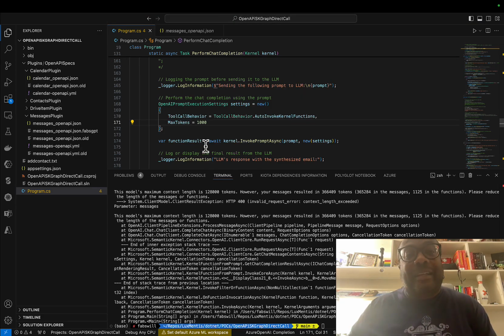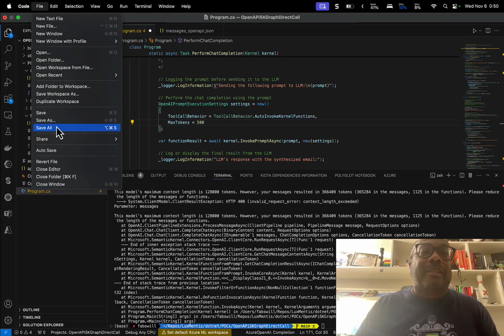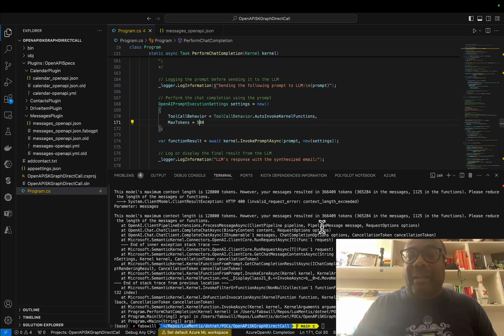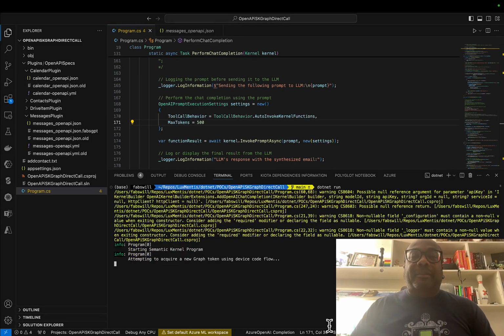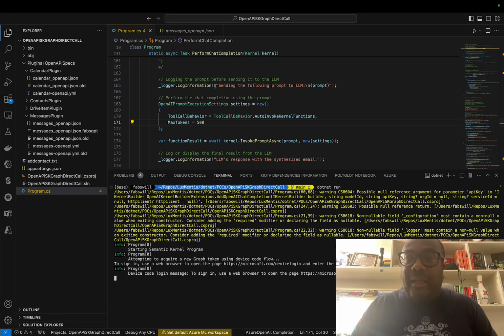Should I do 500? You know what? Let's not play. Let's do 500, just to cut down on token size. It may affect what's going to come back, but it won't give me a 429. Clear. dotnet run. The challenge with LLMs and tokens.